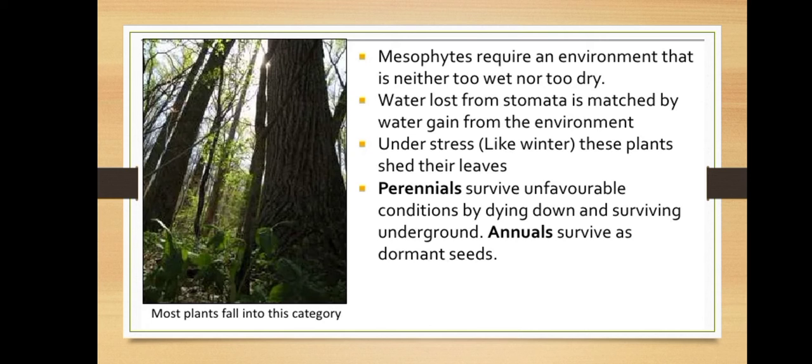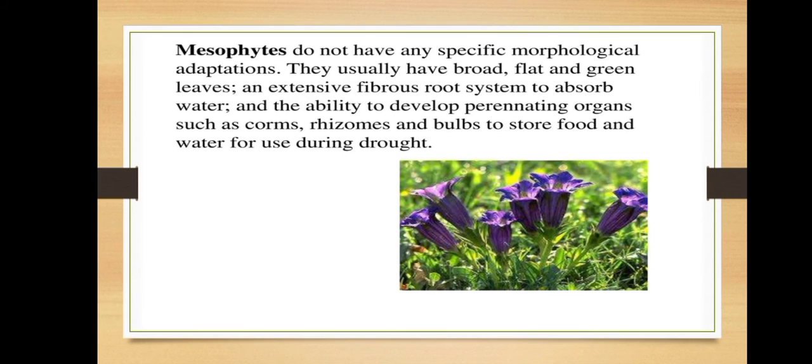Under stress condition like winter, these plants shed their leaves to reduce the water loss by the process of transpiration. Perennials survive unfavorable conditions by dying down and surviving underground, whereas annuals survive as dormant seeds. Mesophytes do not have any specific morphological adaptations.